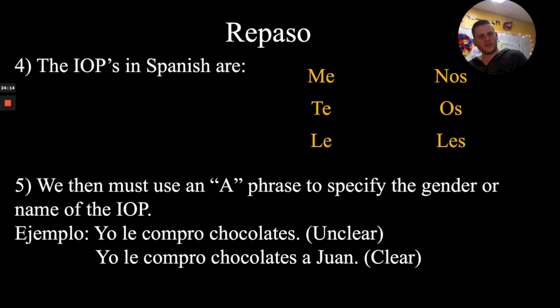Here's your IOPs. Me, te, le, nos, os, les. That we then must use an a phrase to specify the gender or the name of an IOP. So we've got the examples, yo le compro chocolates. I buy chocolates for him, for her, or for you, possibly. That's very unclear, but let's use an a phrase like I've done here. Yo le compro chocolates a Juan. Now it is Juan for whom I have bought the chocolates.